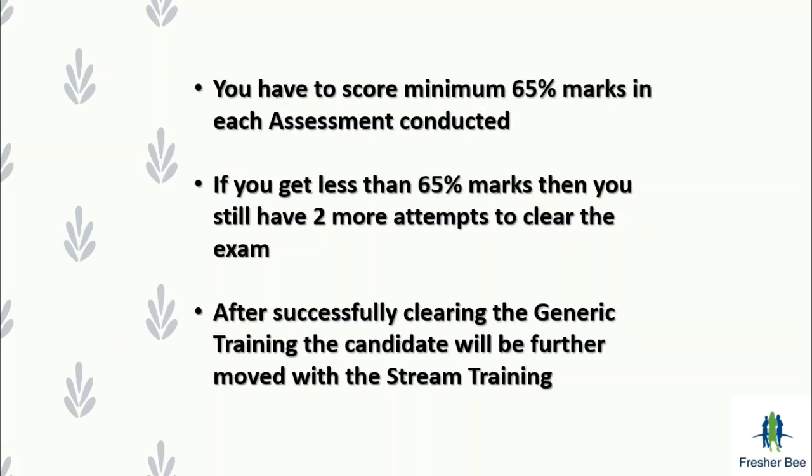Make note that you have to score a minimum of 65% marks in each of the assessments conducted in all 3 FA subjects, and if one is getting less than 65% marks, then you still have 2 more attempts to clear the exam. Which means there are a total of 3 attempts to clear these assessments. After successfully clearing the generic training and all the assessments, the candidate will be further moved to the stream training.